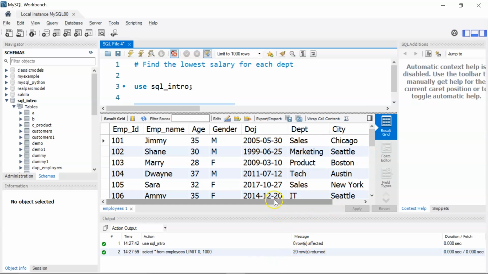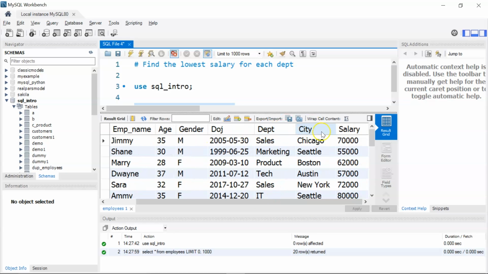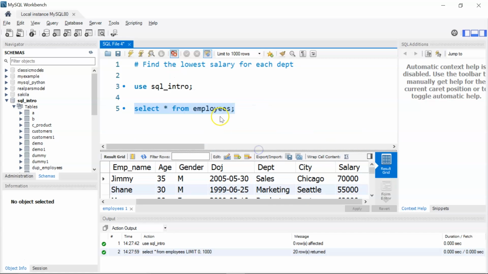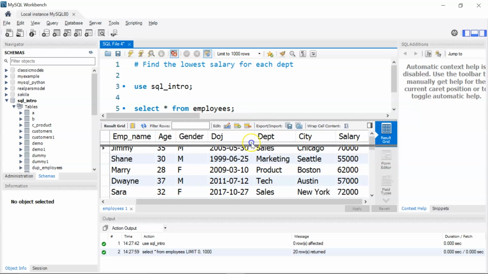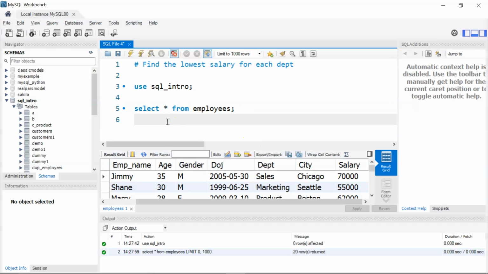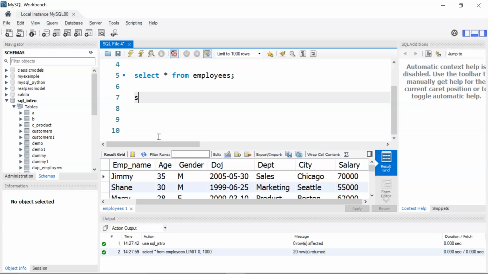We have 20 rows, and here you can see the different columns. We have the employee ID, employee name, age, gender. We have the department, city and salary. Now this is the same table that we have also used in our other videos that are already live on YouTube. Okay, so let's solve our question to find the lowest salary for each department. Now for that I'll write select.